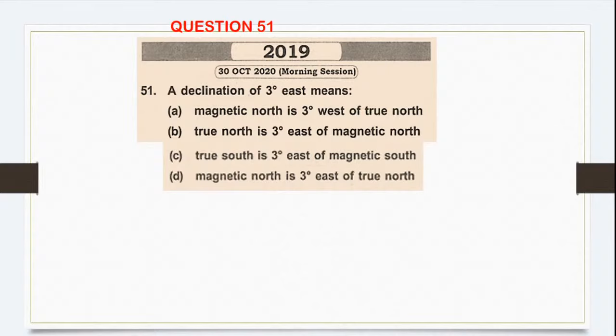Question number 51. A declination of 3 degree east means: magnetic north is 3 degree west of true north; true north is 3 degree east of magnetic north; true south is 3 degree east of magnetic south; magnetic north is 3 degree east of true north. Let's first put this as my true north. Declination of 3 east. East means declination is like this. So this is 3 degree.